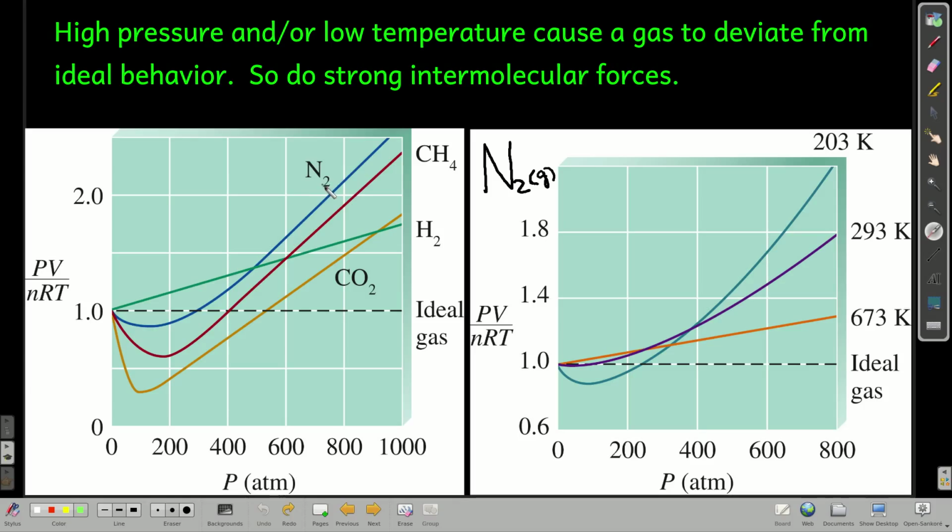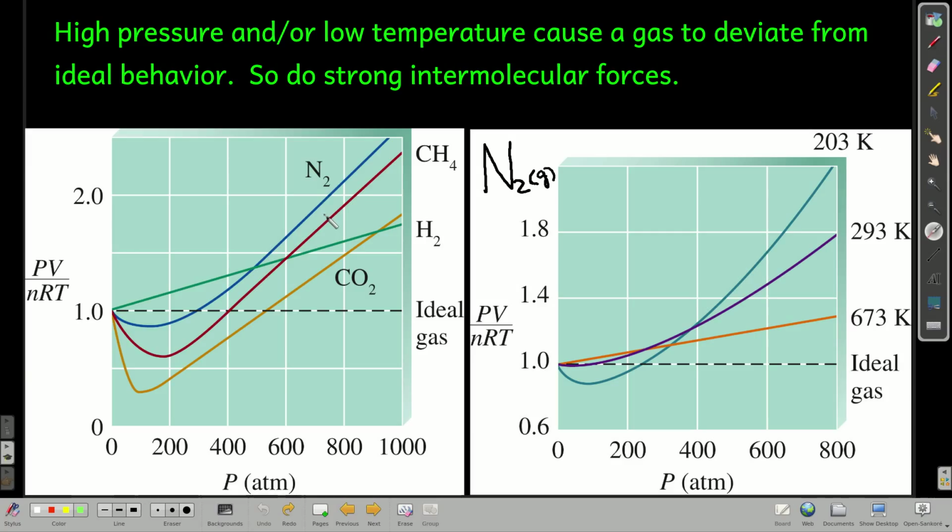Remember, an ideal gas is one that obeys the kinetic molecular theory. And basically that means that the volume of the gas particles is negligible compared to the volume of the gas. Now, of course, in a real gas, the molecules take up some volume, but when that volume starts becoming a larger fraction of the total volume of the gas, that causes deviation from ideal behavior.